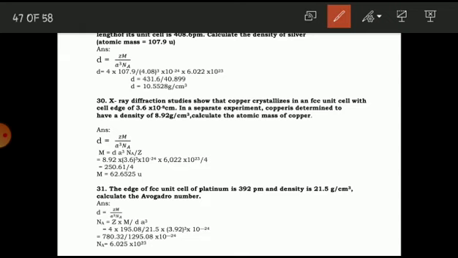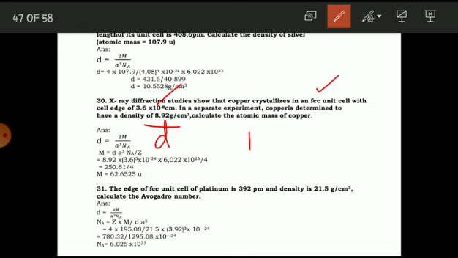The second one: X-ray diffraction studies show that copper crystallizes in an FCC unit cell. So the cell is again FCC with the cell edge length given as 3.6 into 10 raised to minus 8 centimeter. In a separate experiment, copper is determined to have a density of 8.92 gram per centimeter cube. So here density is already given. Calculate the atomic mass of copper.